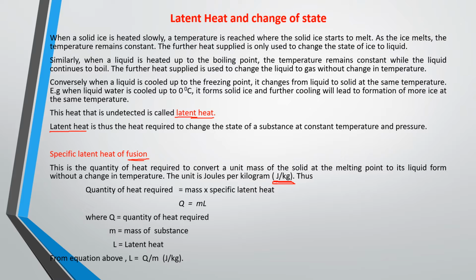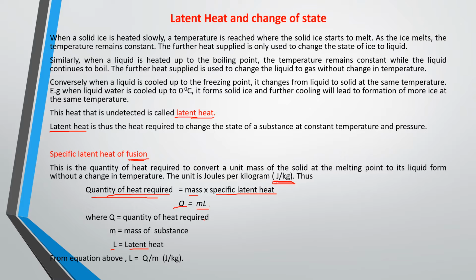You can write it in the form of an equation: quantity of heat is equal to mass times specific latent heat, that is Q = mL, where L is specific latent heat. Q is the quantity of heat required, m is the mass of the substance, and L is the specific latent heat.